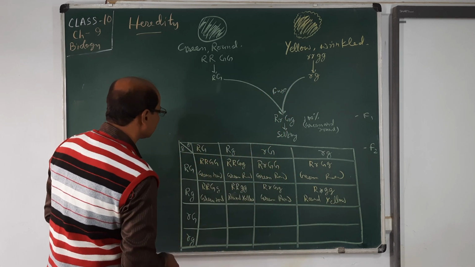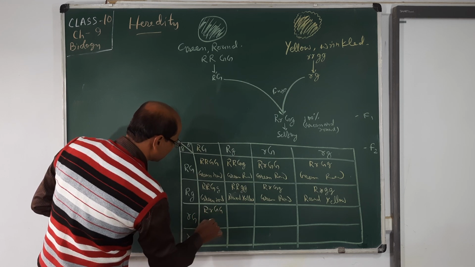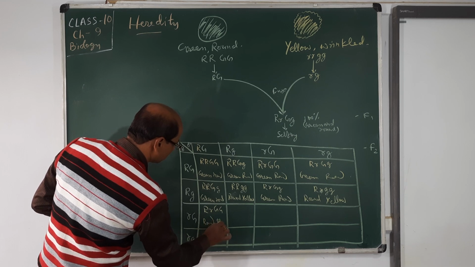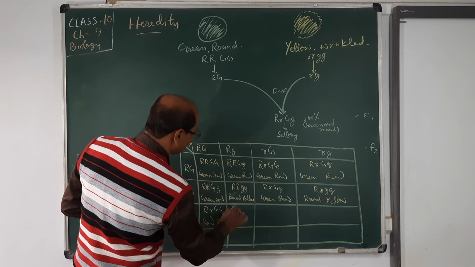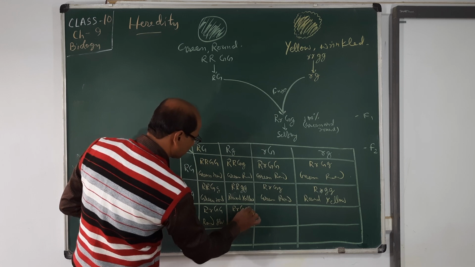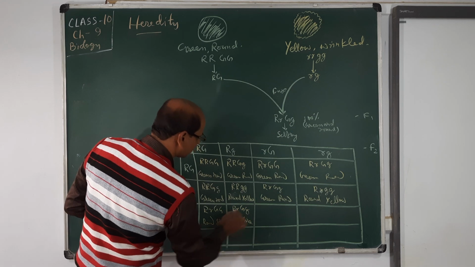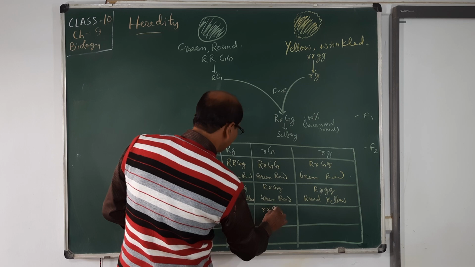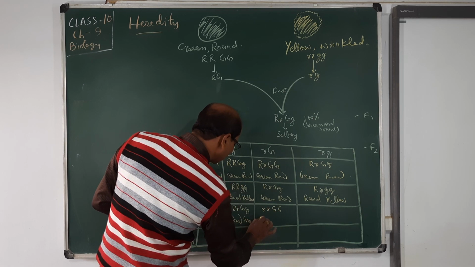Again you will see RrGG, that is round green. Here RrGg, round green. Again you will see rrGG, it gives round and green.